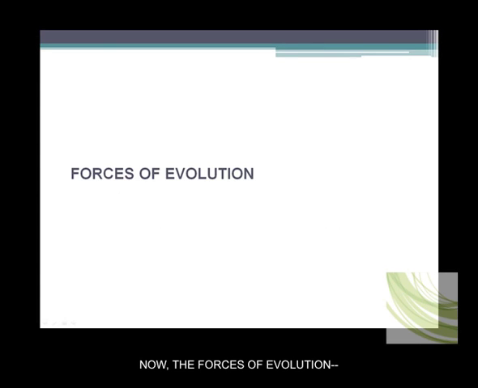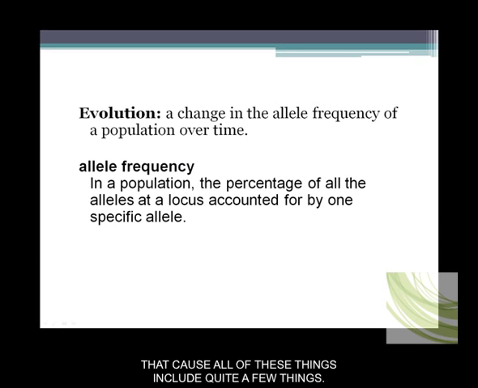Now, the forces of evolution, some of this should be review, that cause all of these things include quite a few things. Before we start talking about that, let's just remind ourselves that evolution is a change in the allele frequency of a population over time. An allele frequency is the percentage of the alleles at a specific locus of a gene that are accounted for by one specific allele. So for example, the percentage of little a's in the population, or the percentage of big A's.